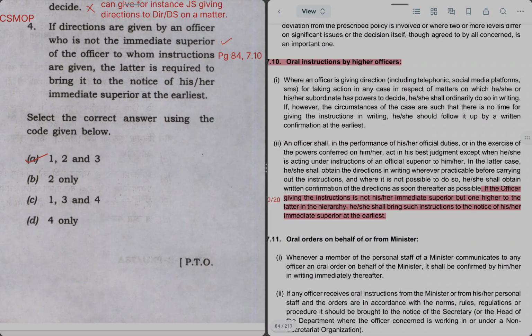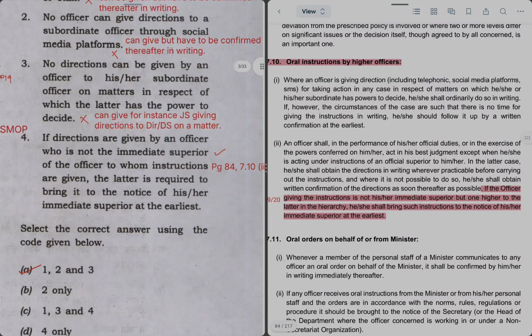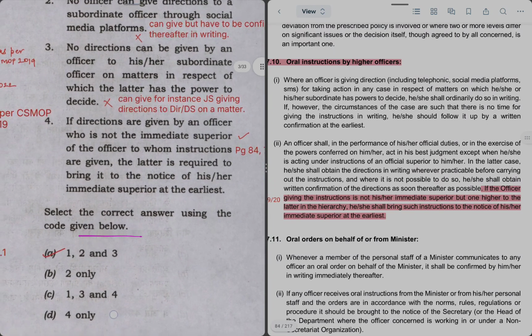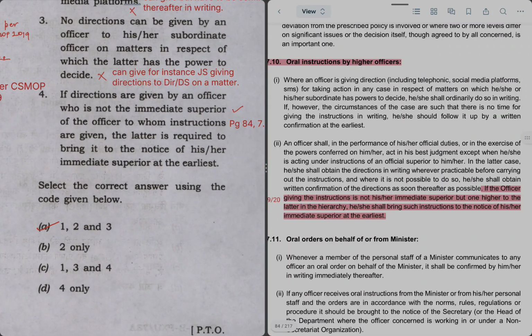So again I'll repeat one more point which I have been repeating in all my videos: please write what the question is asking, incorrect statements, before you solve the questions. Suppose after solving this question you reach here and you read that it is saying select the correct answer, so you think that we have to only mark options which are correct, so you will take option D as the right answer because this is the statement which is only correct.